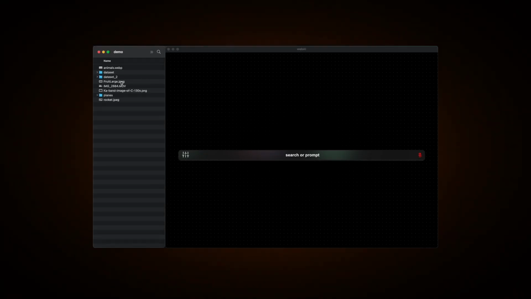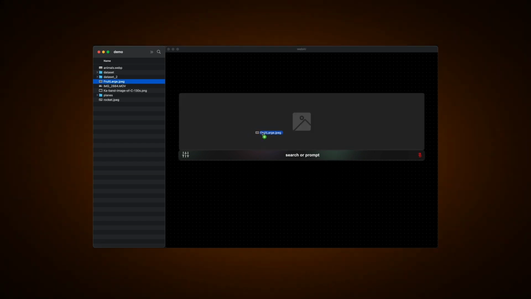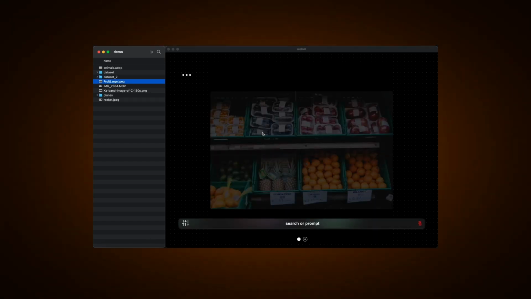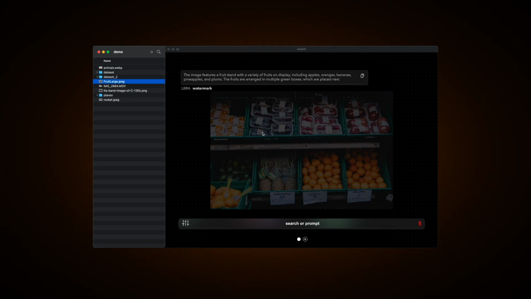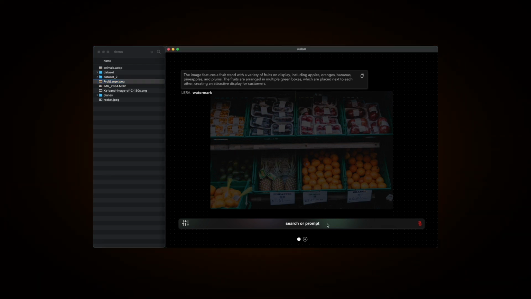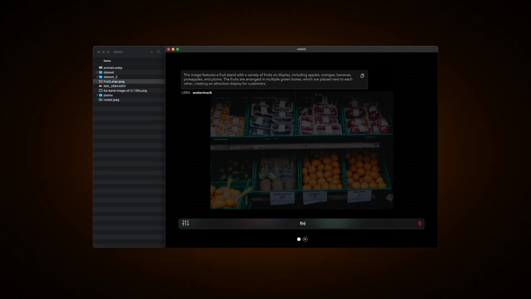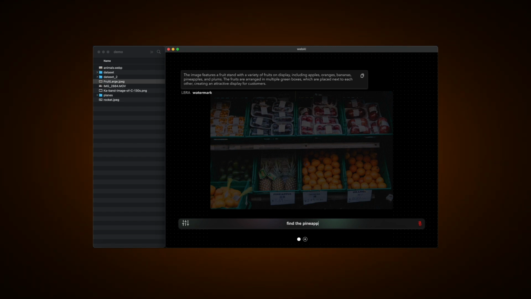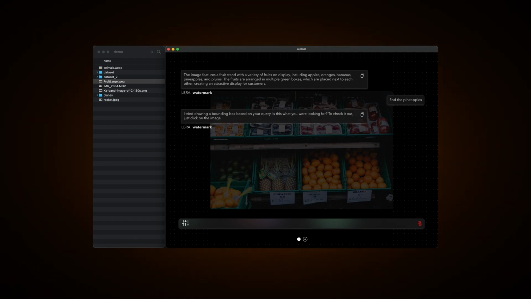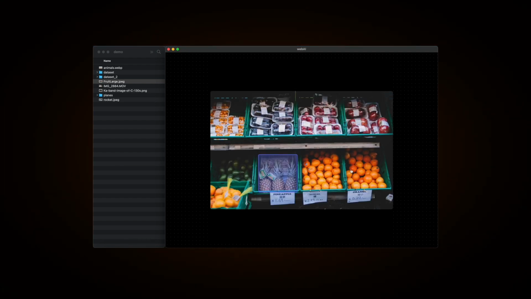So we can drag and drop that image of a fruit stand in, and Lbra will generate us a description of what's in the image. We can then ask it to find, say, pineapples in the image. And then it will try to generate a bounding box. And that's valuable because now you can find specific items in the image. It's not just telling you what's in the image.